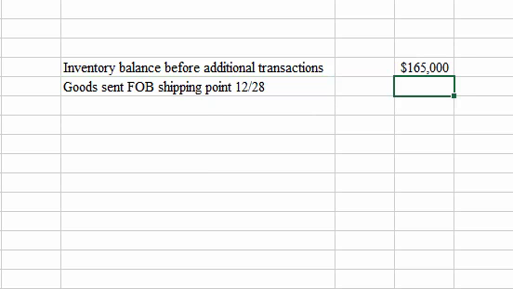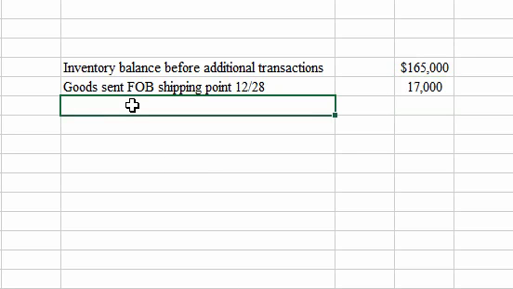Yeah, we're going to need to pick those up. 17,000. Hope that makes sense. They belong to KWOC as soon as they were shipped because it was an FOB shipping point contract and they were shipped before year end. So KWOC has to pick up those goods in their inventory.